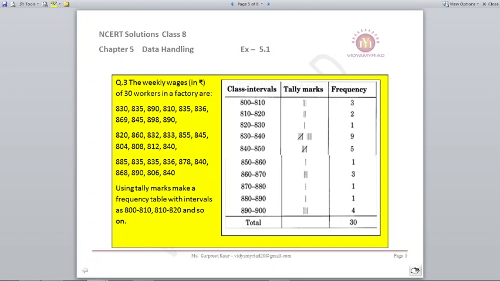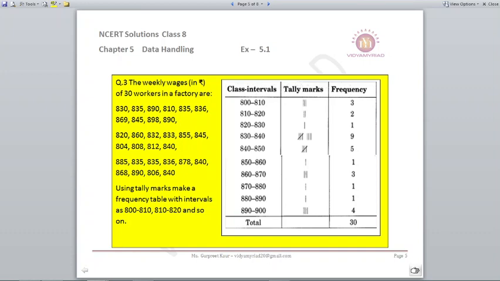If you look at all, I think 890 is the highest number which I can locate. So 890 means I have to write 890 to 900, which will be my last interval. Whatever is on your line, 800, 810, 820, 830, 840, like that up to 890, I will include that in that class interval. But if it comes at the outer limit, that is 810, 820, 830, I will not include these in the class interval while doing the tally marks.